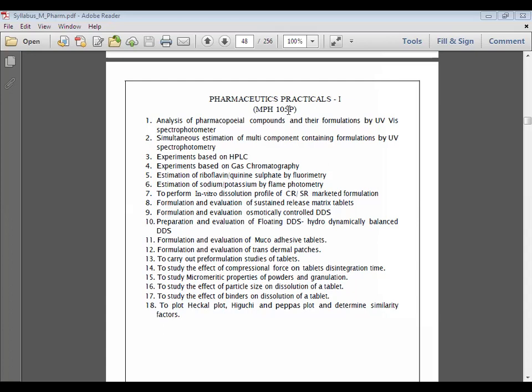One thing we have to be clear about here is that we have to prepare the tablets, and before the preparation of the tablet, we have to go for granulation. When we go for granulation, we have to evaluate the granules. We perform the routine tests for the granules, and then we have to compress the tablet. Then after compression we will evaluate the tablets.